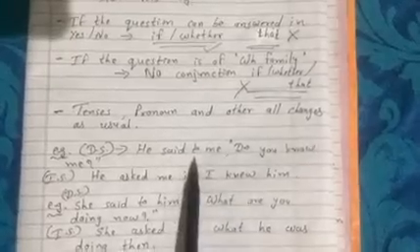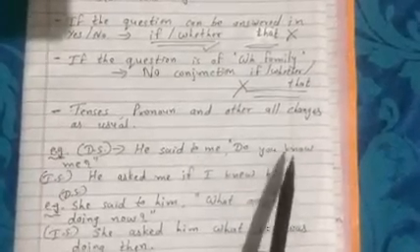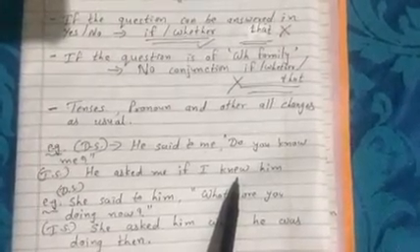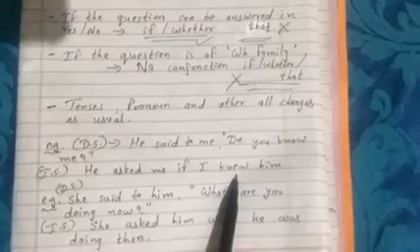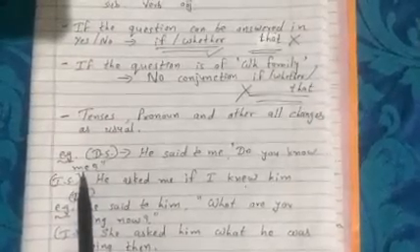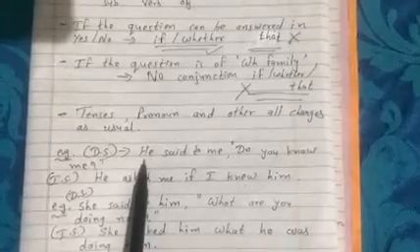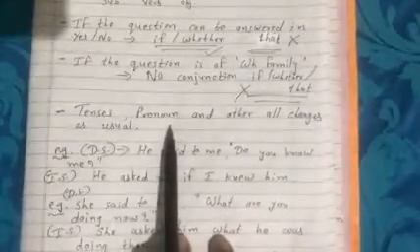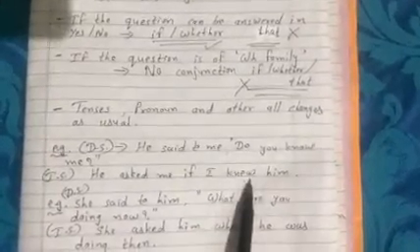Now said to means past. This one is simple present tense, you have to make it simple past tense, that is verb two, or the past form of the verb. Now me, that is first person pronoun, so according to the speaker it changes, and the speaker is he, so him. So whatever pronoun and tense changes are there, we have to do.